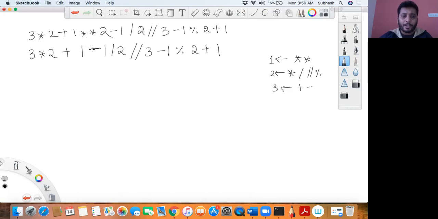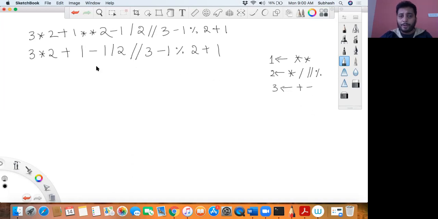Which one should I evaluate next? I have multiplication, I have modulo, I have truncated division, everything in the second list, everything is having the same priority. When every operator is having the same priority, how do I actually evaluate it? If all are having the same priority, which one should I give more importance?